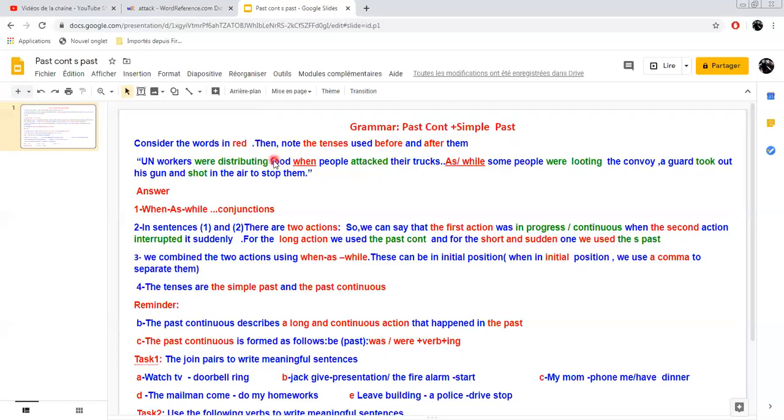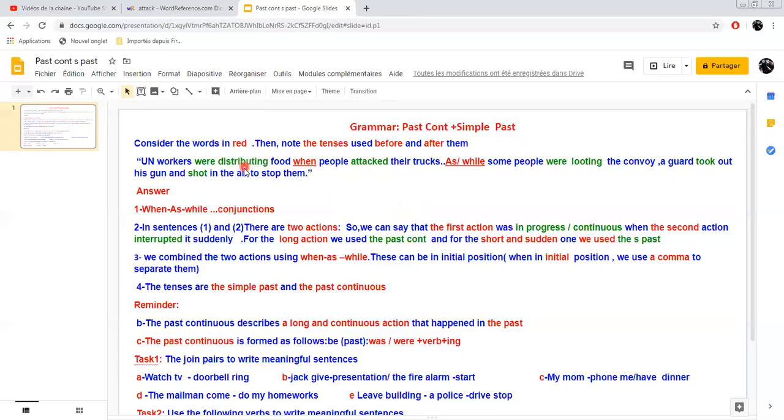How many actions do we have in this sentence, and in this sentence too? As some people were looting the convoy, a guard took out his gun and shot in the air to stop them. How many actions do we have? We've got two actions here, and two actions here.